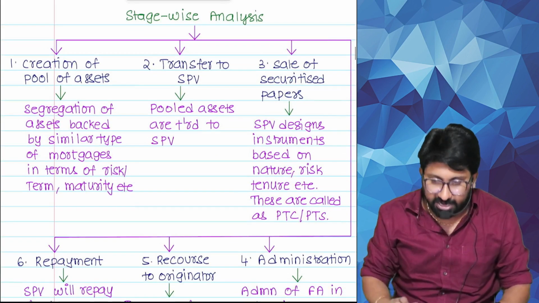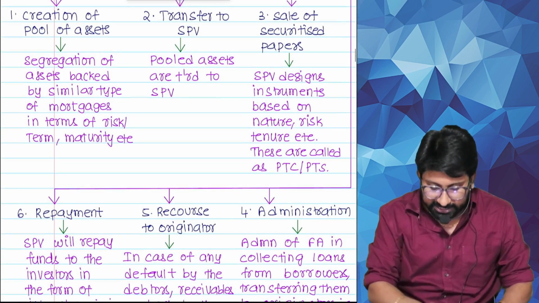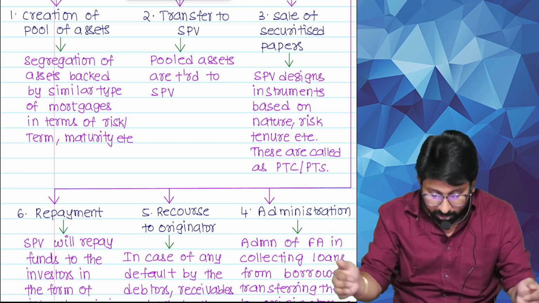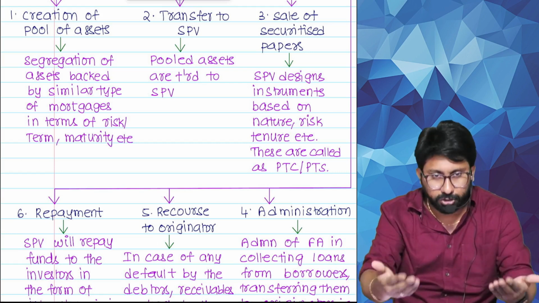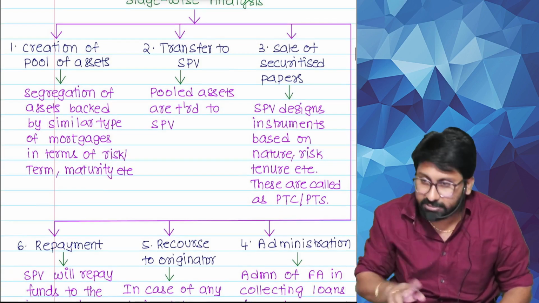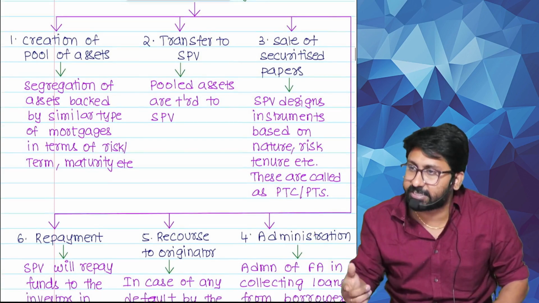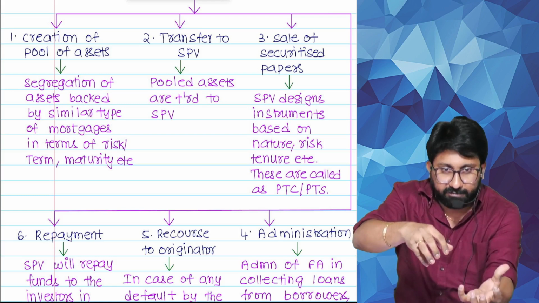First, stage-wise analysis. Stage 1: what did we create? Segregation of assets backed by similar types of mortgages, similar in terms of risk, term, maturity, etc. Next, the pooled assets are transferred to an SPV. Next, what will the SPV issue, backed by that particular value?